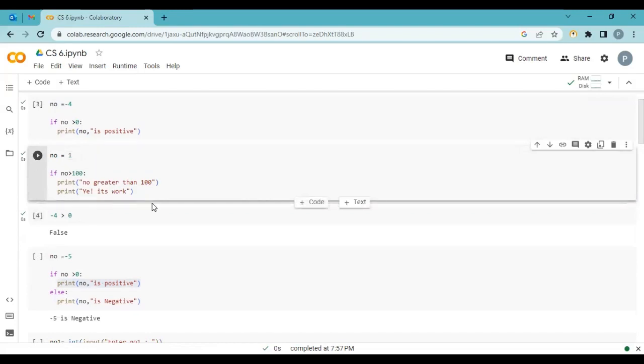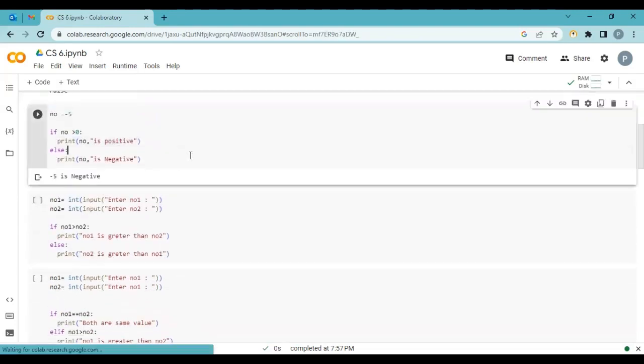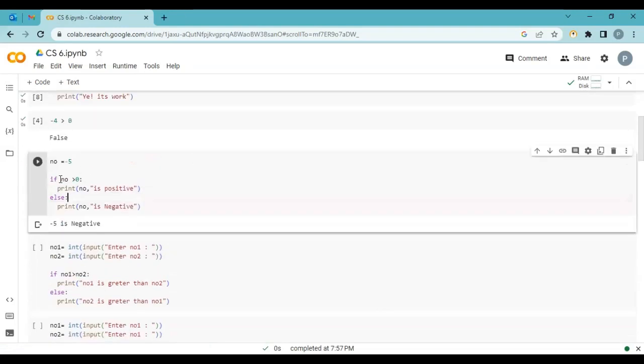Okay, no output. So now I want to use else. If the condition is true, I want to do this; else, I want to do this. That means if the condition is true, I want to print number is positive; else, the number is negative. So it's a very simple command. I am giving here a positive value, 5.